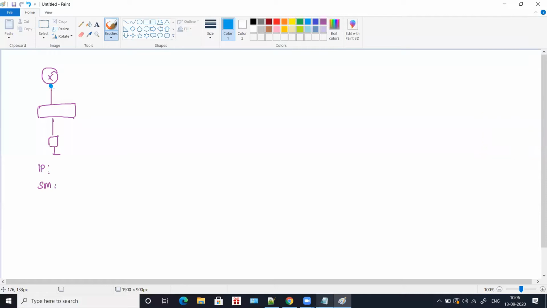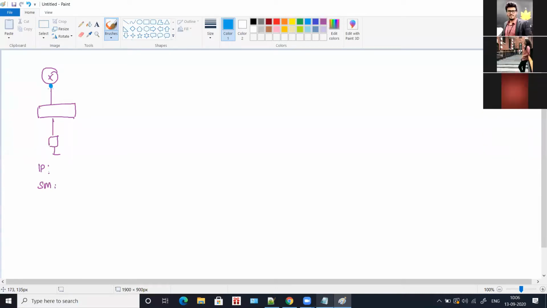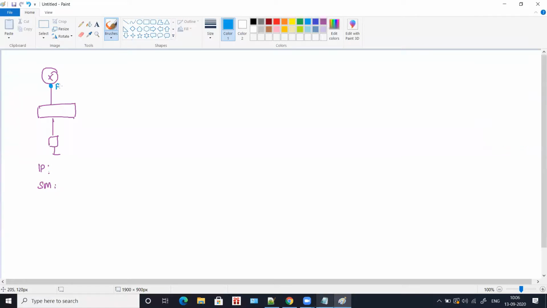Which interface is this? I know this is an interface port, but which type of interface is this? Very good. This is a fast Ethernet interface. Super. So now we are going to assign an IP for this fast Ethernet interface.